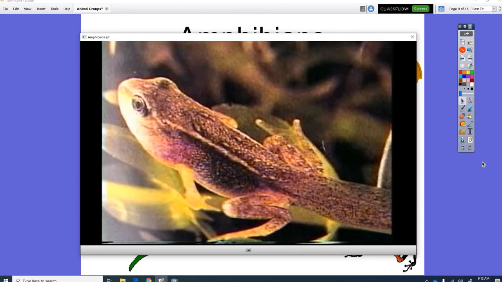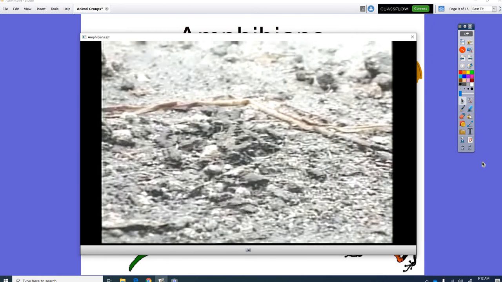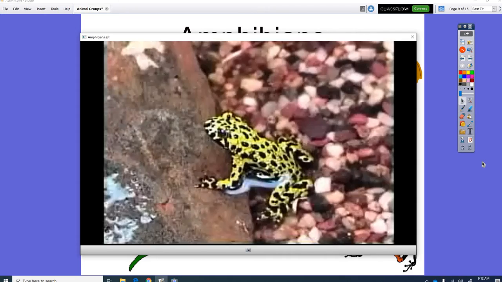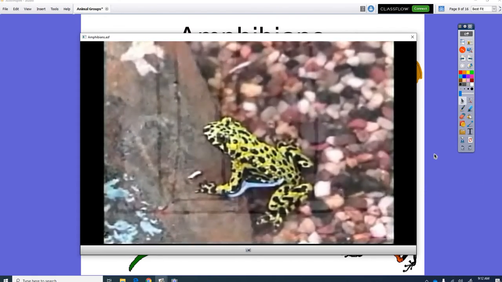When the change is complete, frogs are able to leave the water and live on land. They return to the water when it is time to lay their own eggs. This change from egg to larva to adult is called metamorphosis.